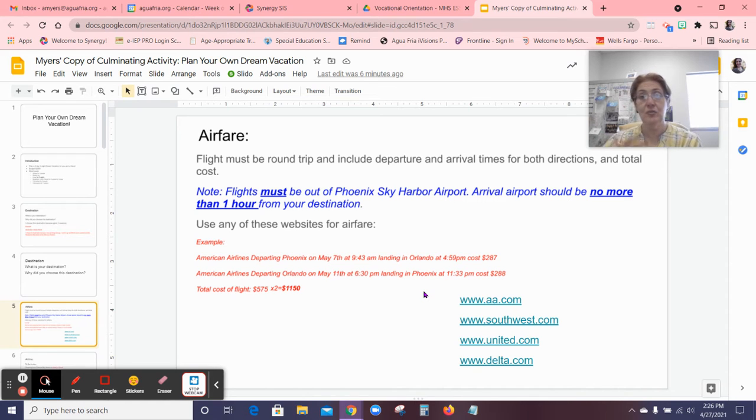But if you just want to choose one of those places, one of those airlines, you can do that, whichever is your comfort level. If you want to compare, that's probably a really good thing. I would really strongly suggest that you compare, but if it confuses you a little bit, then don't worry about it.